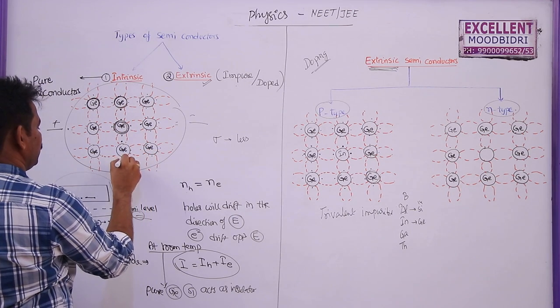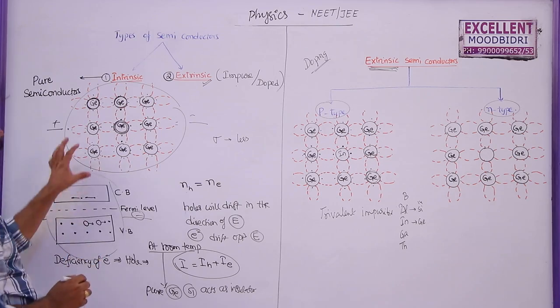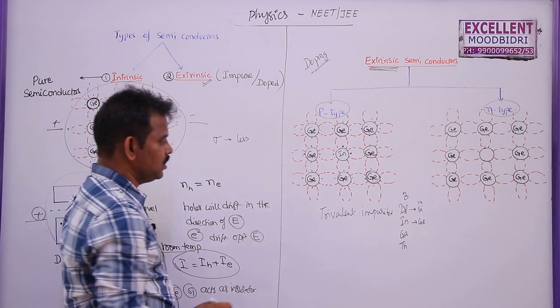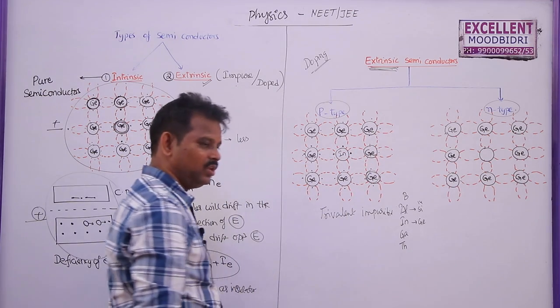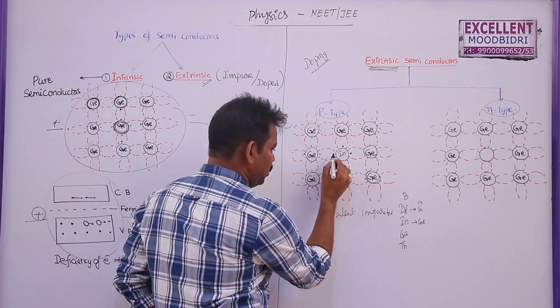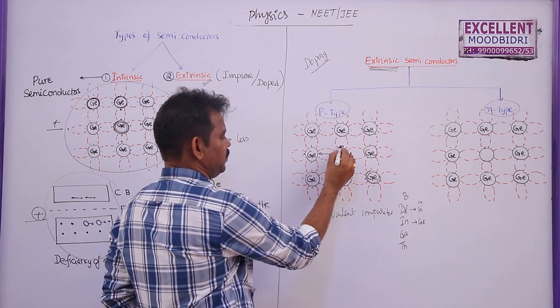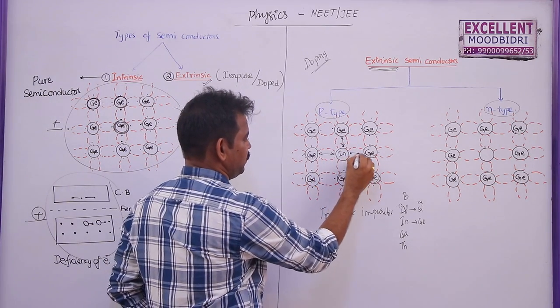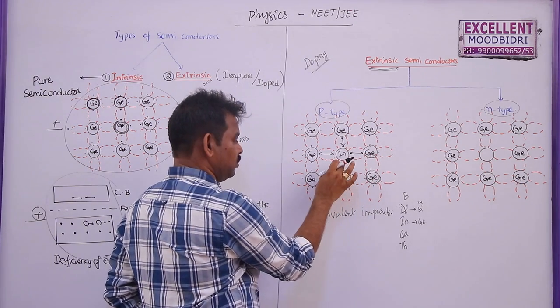That's why I am showing 4 electrons here, and each one has a covalent bond with the neighboring germanium atoms. But indium has only 3 valence electrons. So it will form a covalent bond with this germanium, this germanium, and this germanium. But for this bond, there is no electron.